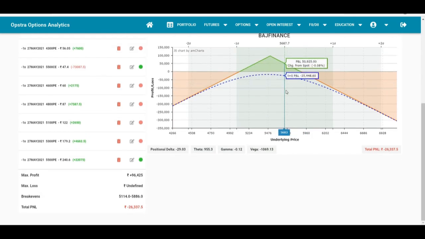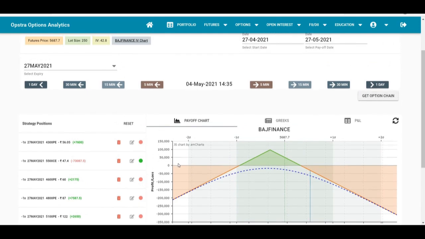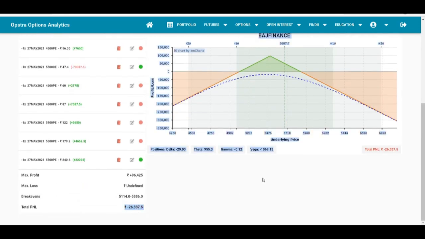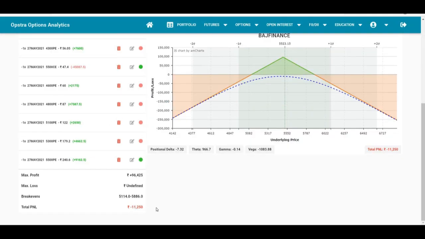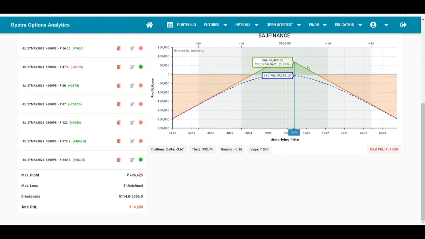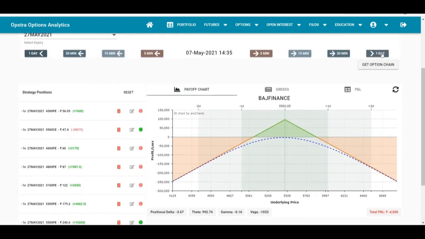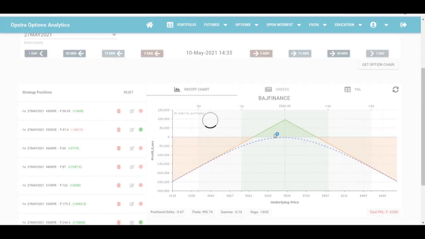Okay, the current price is close to 5,700, and the losses are still 26,000. Okay, now the losses have started to come down significantly. Bajaj Finance is trading at 5,500. So previous day it was trading at around 5,700. We were getting an MTM loss of close to 25,000, and now it has reversed from there. Bajaj Finance continues to trade in a narrow range now after the rally from 4,800 to 5,700.